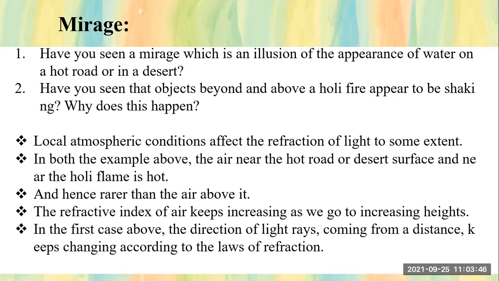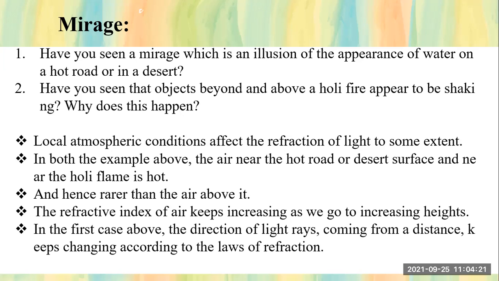So see, in the first case above, the direction of light rays coming from a distance keeps changing according to the law of refraction. Now see, according to the law of refraction, the light ray which is coming towards us keeps changing. Following which law, students? Following the laws of refraction, which I have revised also today.